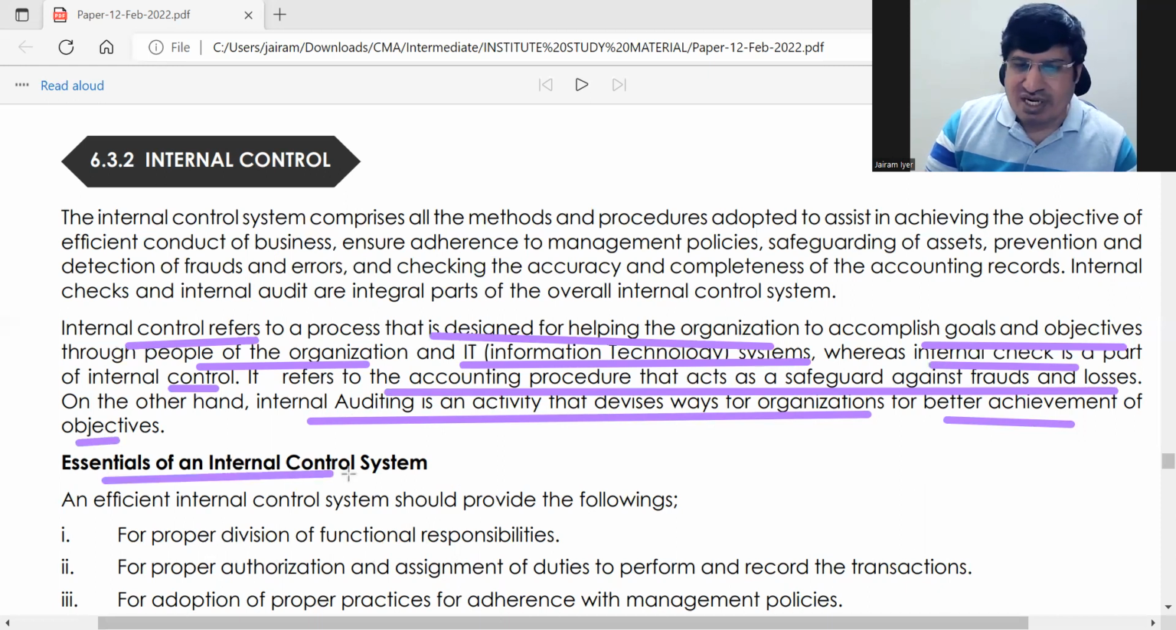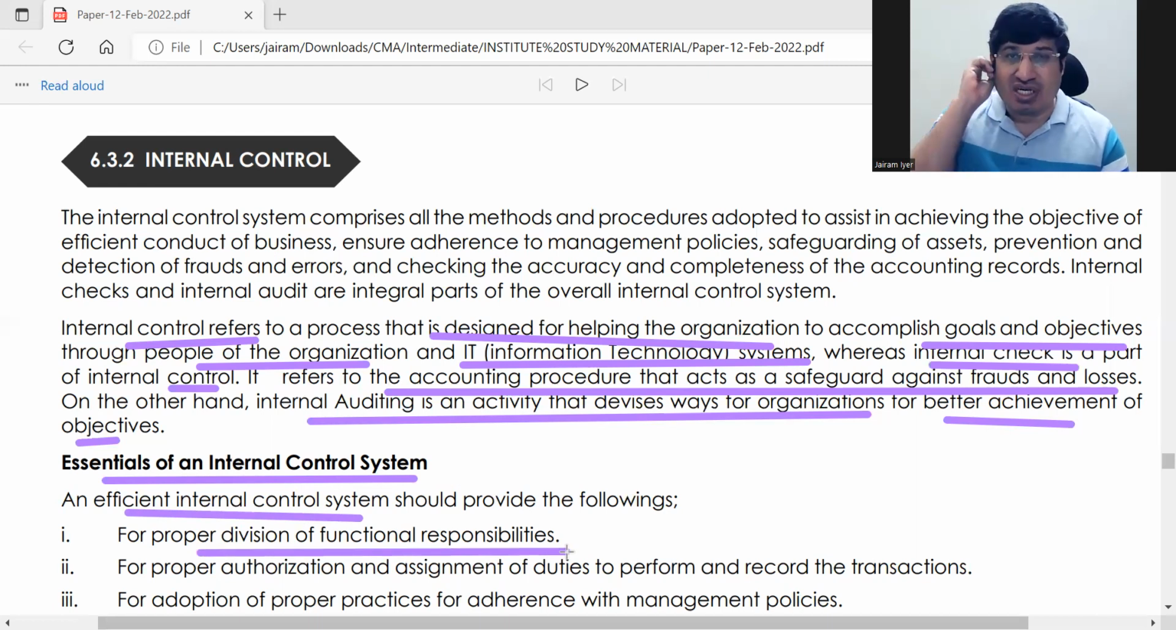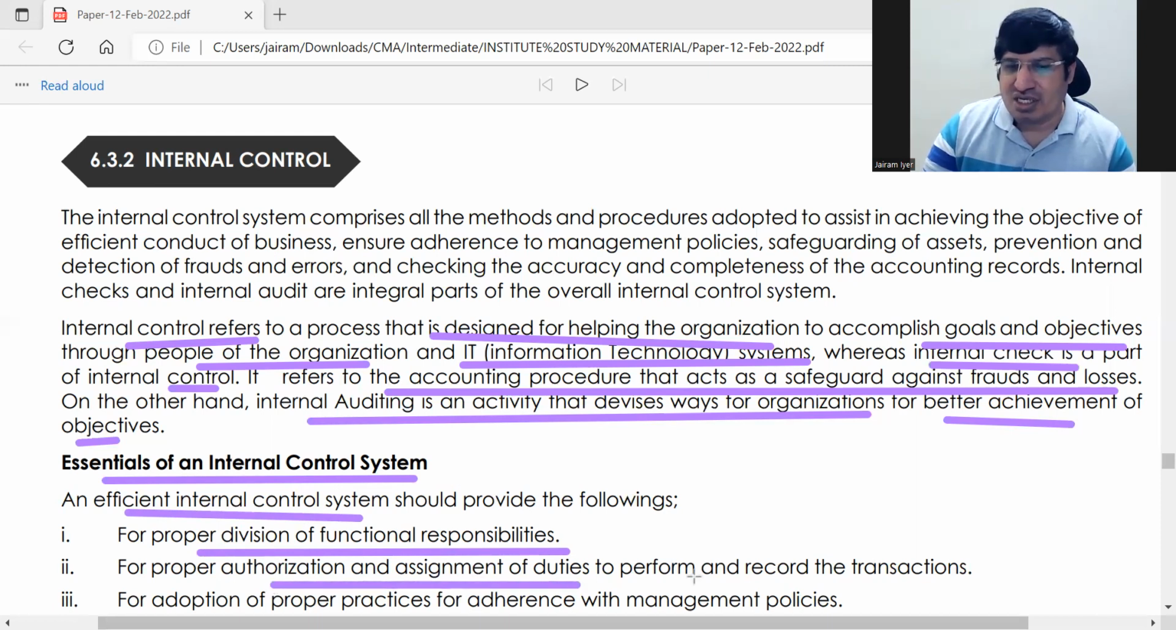What are the main things of internal control system? Okay, so what are the essentials of an internal control system, or what is an efficient internal control system? It will have the following qualities: proper division of functional responsibilities. So functional responsibilities will be properly divided. For proper authorization and assignment of duties, everyone's duties will be properly demarcated. And adoption of practices for adherence to management policies.